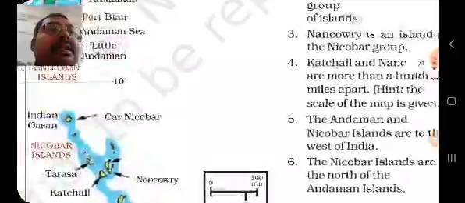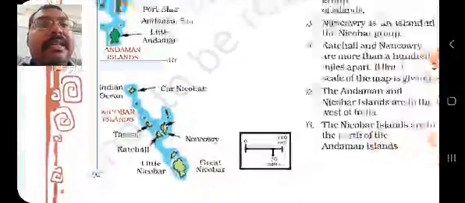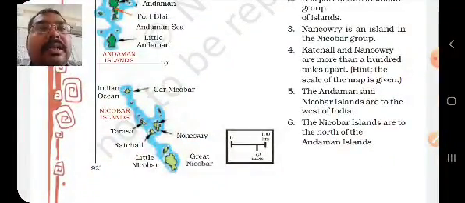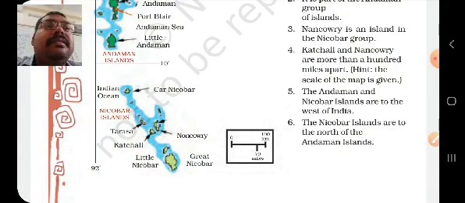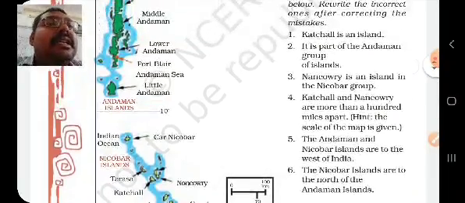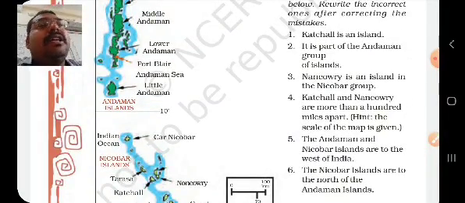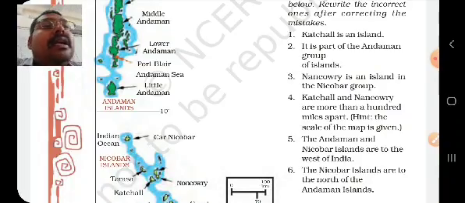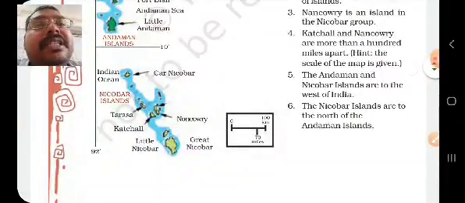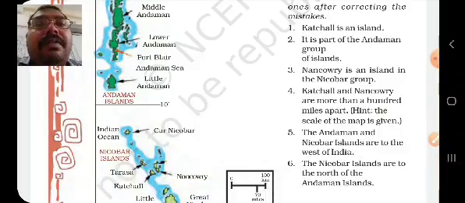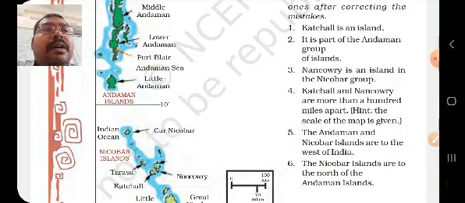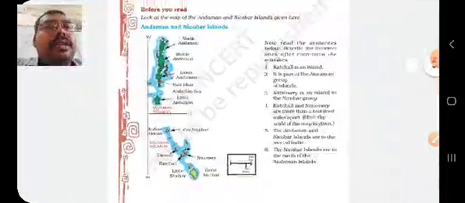These kind of things we do in map work in the atlas. You need to find out whether the sentence and what is given in the map are matching or not. If not matching, then correct the sentence, as I have done in the second sentence. It is said that Kachkal is an island, so that is the correct one. The second sentence says it is a part of the Andaman group of islands, but seeing the map we see that Kachkal falls in the Nicobar group of islands. So here you need to correct that it is a part of the Nicobar group of islands. I hope it is clear to you, so you can do this.